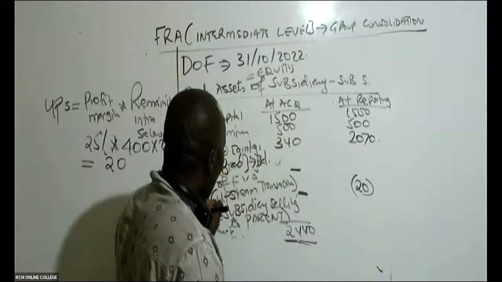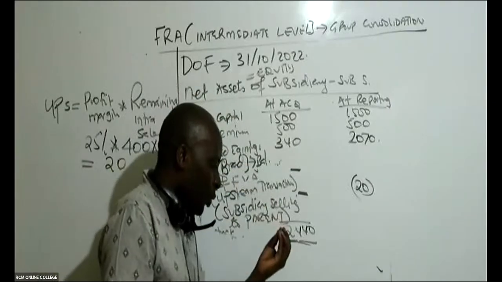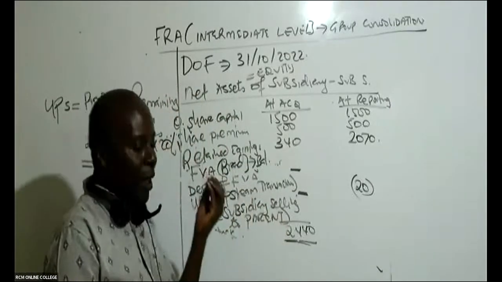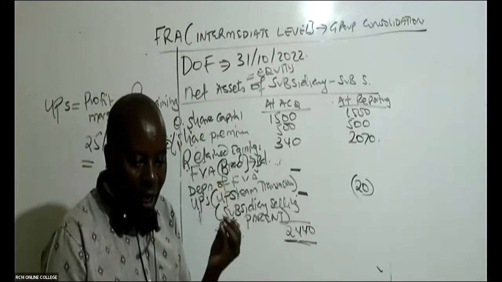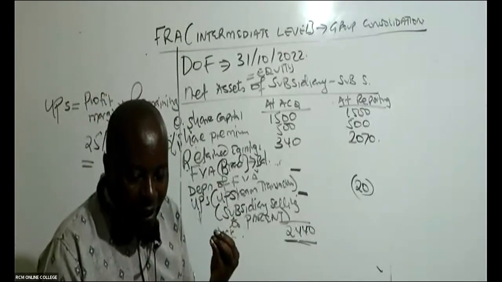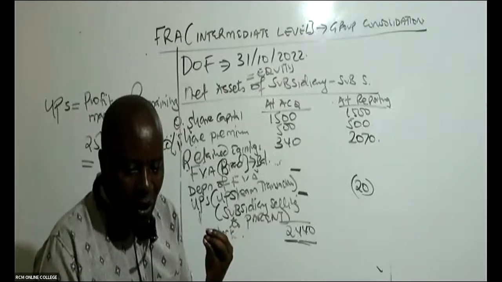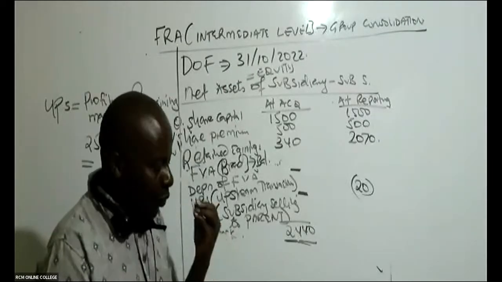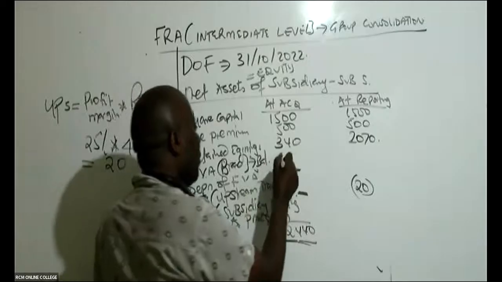Can somebody give me this fair value adjustment, which is attributable to an unrecognized brand? Naitale is giving me 100.